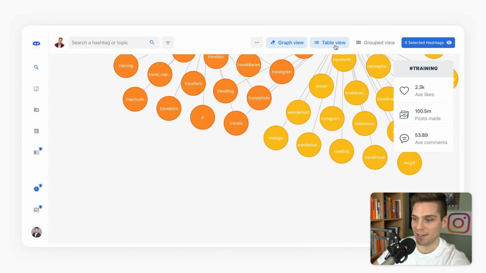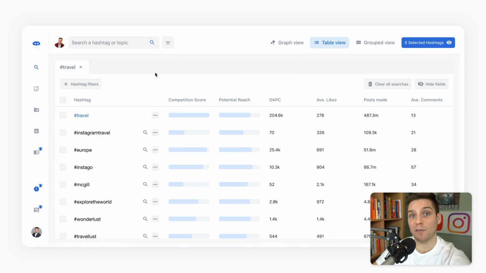I typically opt for table view just because I like to have all the numbers right out in front of me. I just find that it makes the process substantially easier. So here are the metrics that we were talking about. Obviously, hashtag travel is a very, very popular hashtag. Think of how many people are potentially using that every single day. The awesome part is Flick shows you.